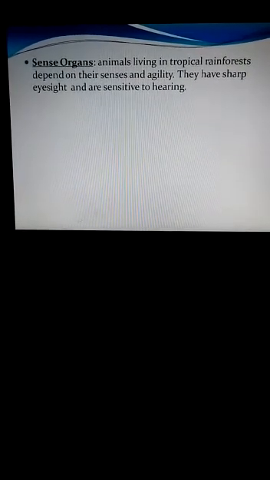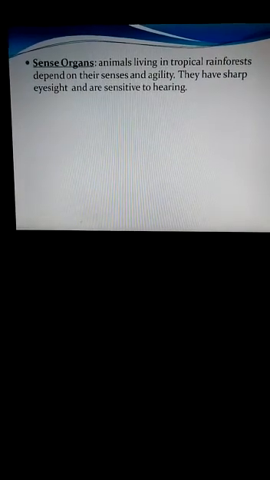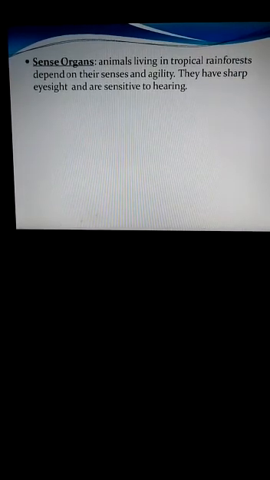So with this we come to the end of today's session. In the next part we will try to understand the tropical rainforest adaptations of many more animals. Thank you.